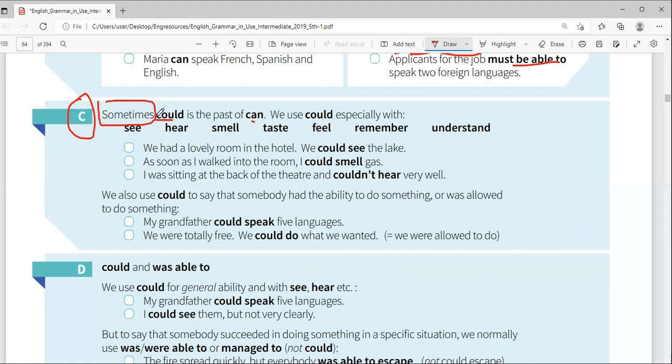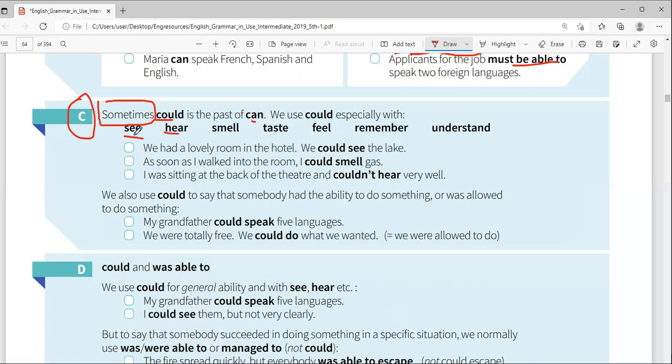Because could is also another different thing. Sometimes could is the past tense of can. Not all the time, because could also has another different meaning. So sometimes could is the past tense of can. So we use could especially with C here.